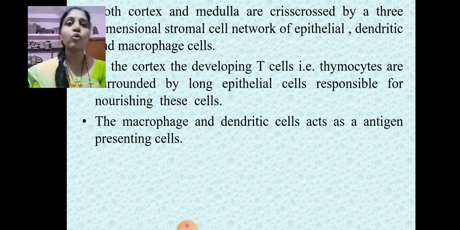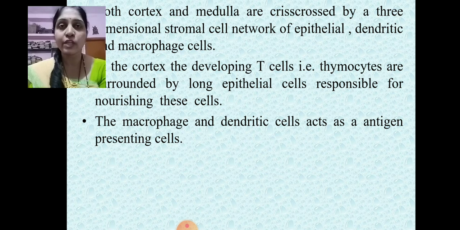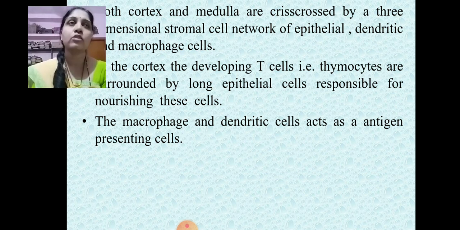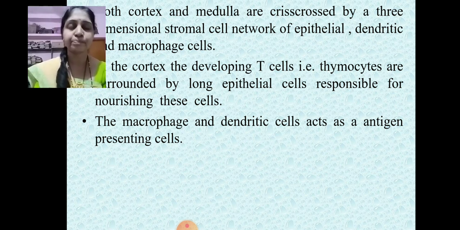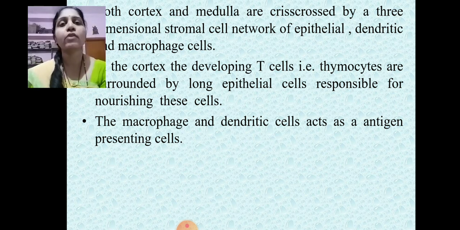Now, majorly three types of T cell populations are developed within the thymus. The first one is the T helper cells. On the T helper cells, the cell surface marker is the CD4 marker, due to which they are called T helper cells. Means those T cells with the CD4 marker are called T helper cells. The other type, having the CD8 marker, is called the T cytotoxic cells or TC cells. And the other is the T regulatory cells.